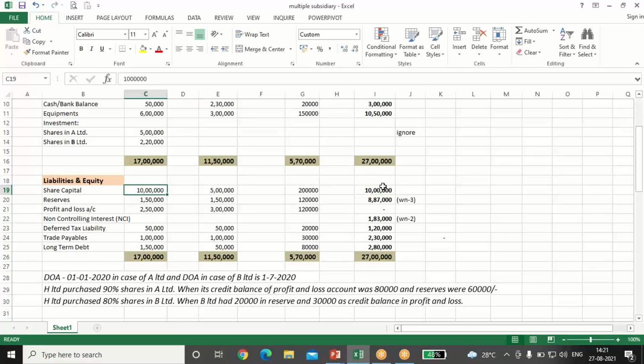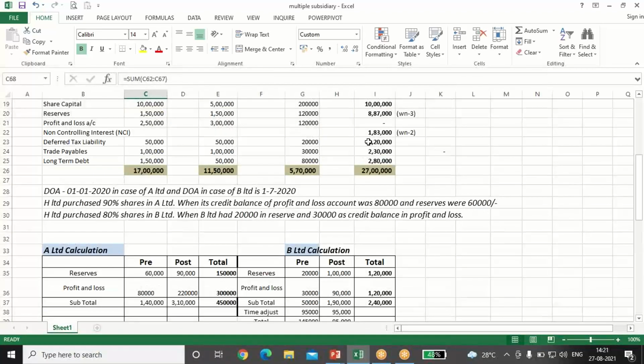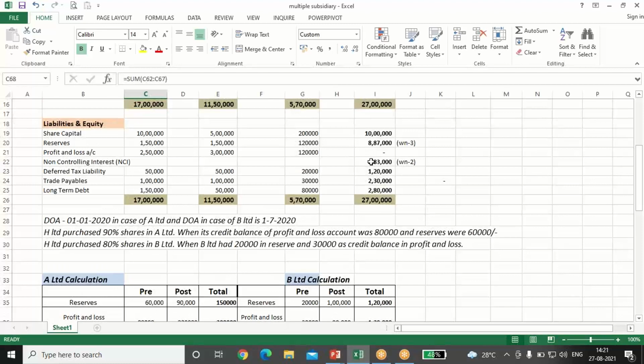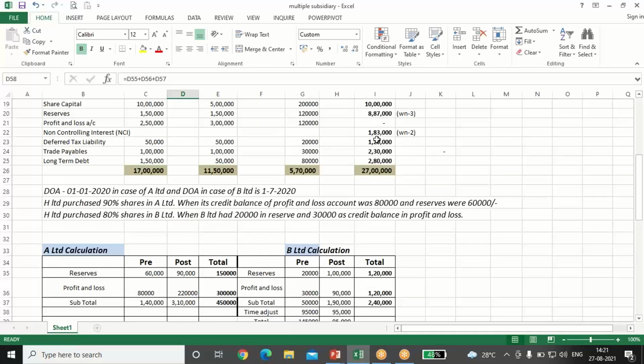Share capital of only holding company comes. Reserves and surplus, we have already done the calculation, it is 8 lakh 87,000. Profit and loss account we do not take, we have already combined in the reserves and surplus head only. Non-controlling interest is 1 lakh 83. We have already done the calculation. 95 plus 88,000 is 1 lakh 83,000. Deferred tax liability, we'll just add 50 plus 50 plus 1 plus 20 comes to 1 lakh 20,000. Trade payable also 1 lakh plus 1 lakh plus 30,000 is 230, and long term debt also 150 plus 50 plus 80, that is 280.